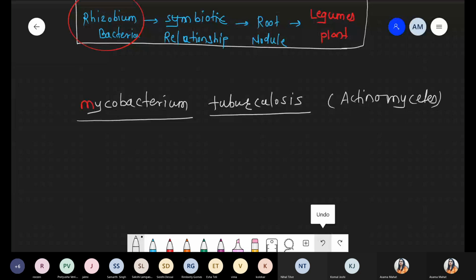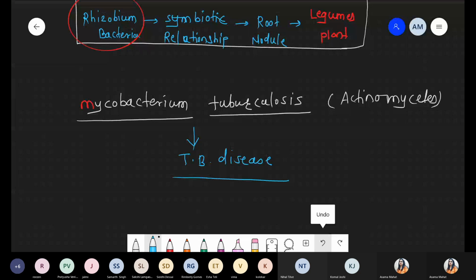And I hope you know Mycobacterium tuberculosis is responsible for one disease, that is TB. So this Mycobacterium tuberculosis also belongs to which category? Actinomycetes category. Frankia, Mycobacterium tuberculosis, these are two. Again Streptomyces. So these are the three examples mentioned in your syllabus belonging to the category Actinomycetes.